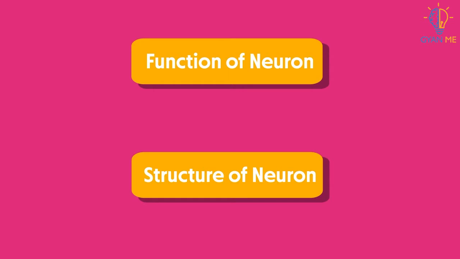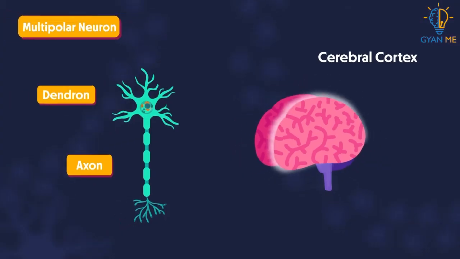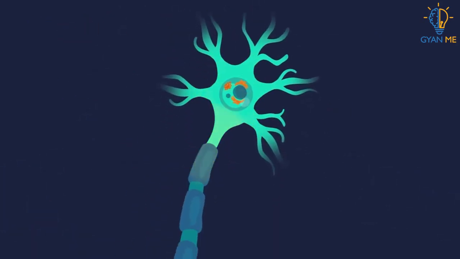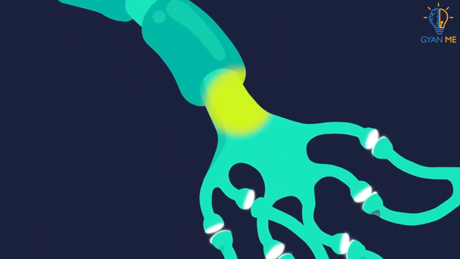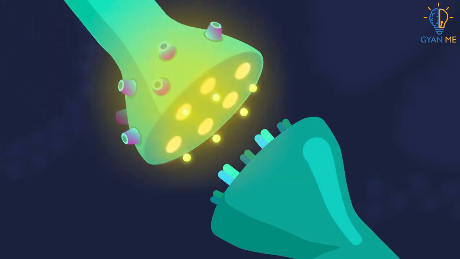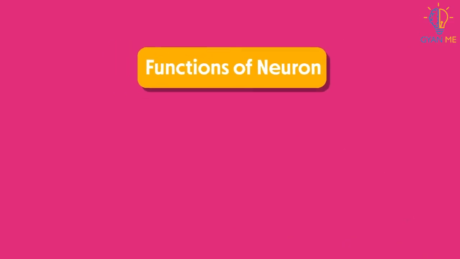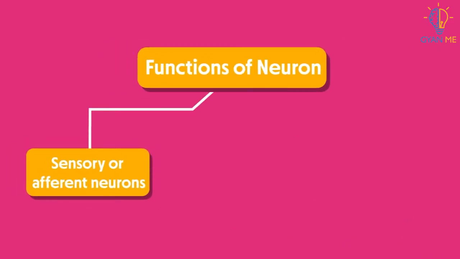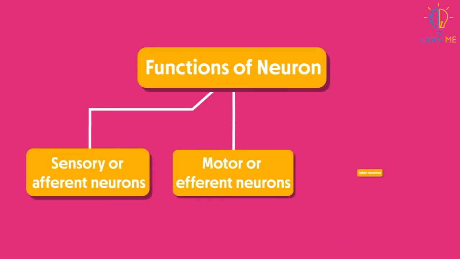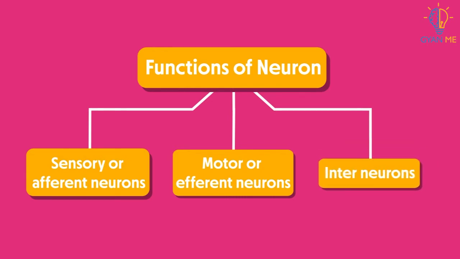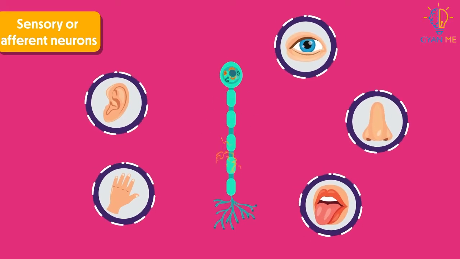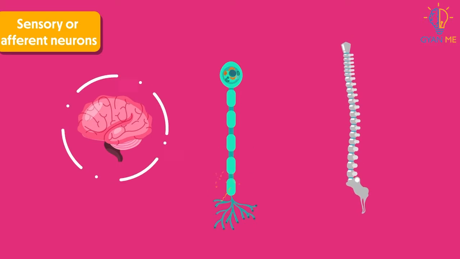Now, let us see how we can classify them based on their function. We know, students, that neurons transfer electrical impulses or signals. On the basis of their function, that is, where they carry signals, neurons are categorized as sensory or afferent neurons, motor or efferent neurons, and interneurons. Let's see them one by one. First one is sensory or afferent neurons. They carry electrical impulses from the sense organs to the brain or spinal cord.